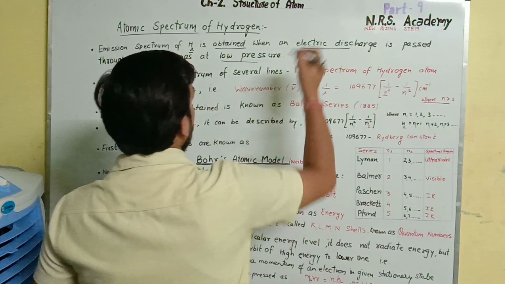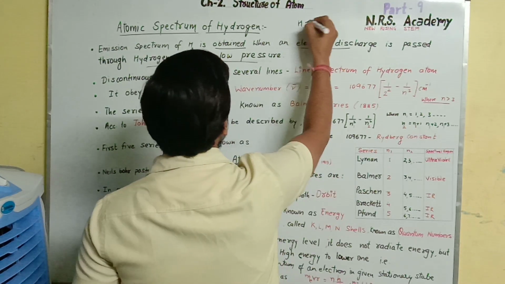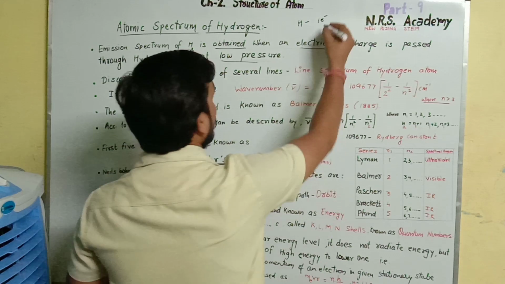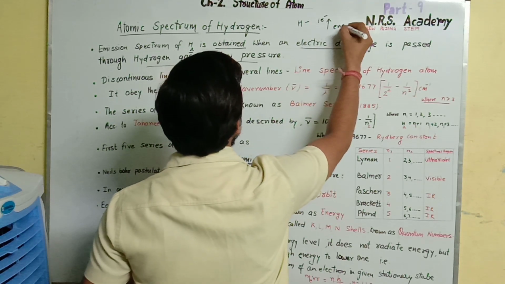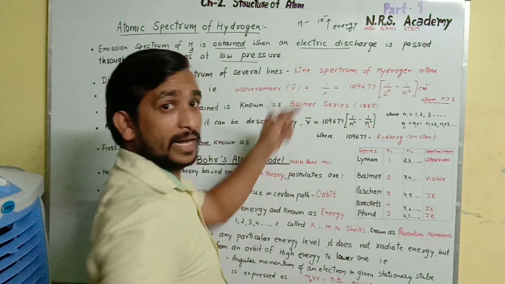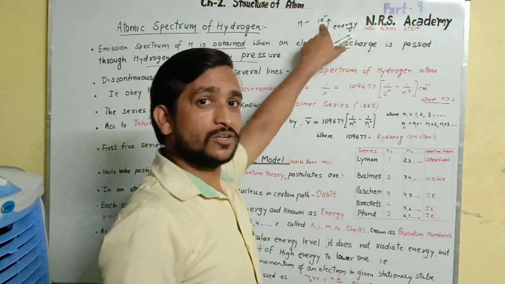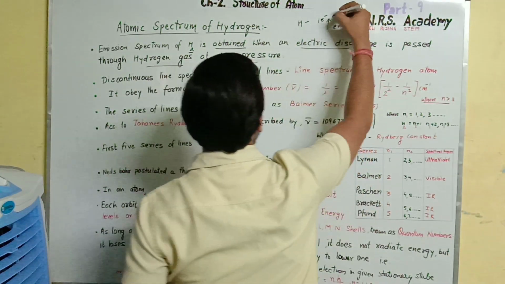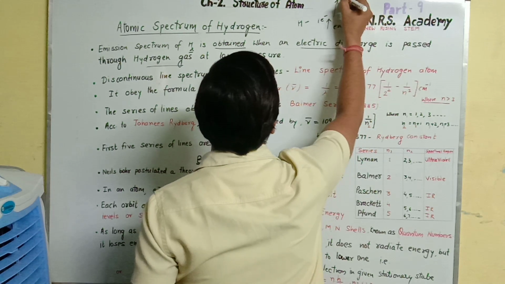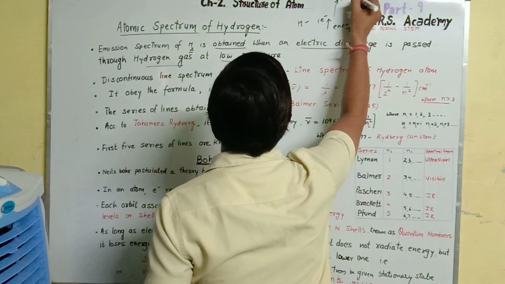Actually, we talked about hydrogen having only one electron, so whenever we provide energy to it, this electron will get excited and reach its excited state.